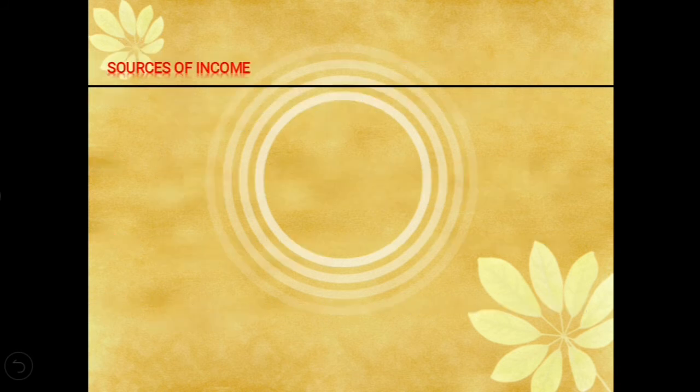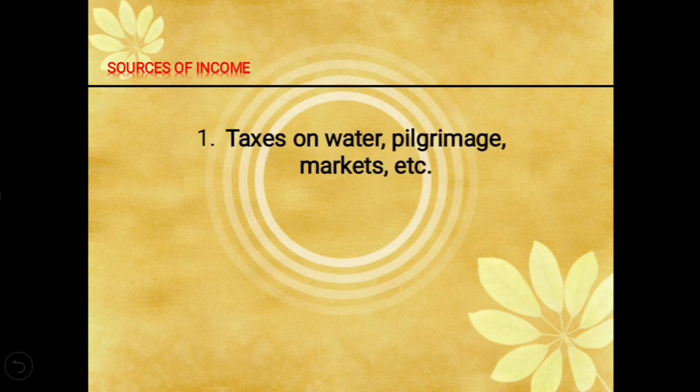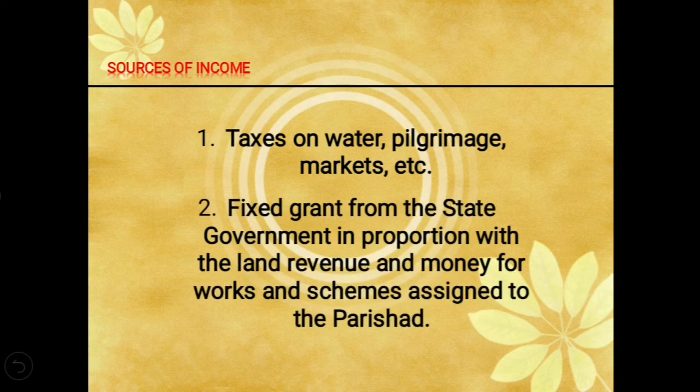Now let's see what their sources of income are. How do they get the money to construct and build so many things? Their main source is taxes on water, pilgrimage, markets, etc. They charge tax on water, on pilgrimage, that is those who go for worshipping in higher places, in the hill stations and other places, and then on markets, etc.